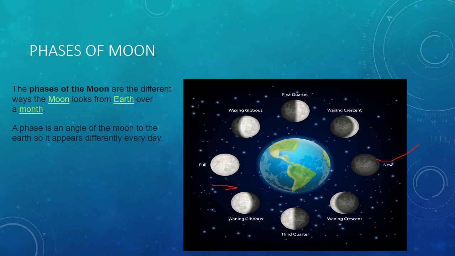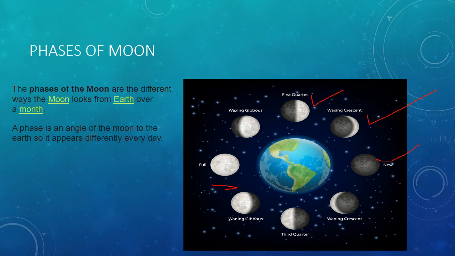Let's move to the next portion, that is waxing crescent. Waxing crescent moon is when the Moon looks like a crescent and it increases in size as the days pass. Next, first quarter.